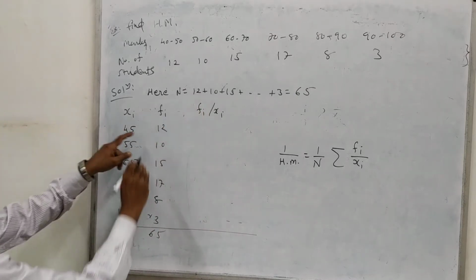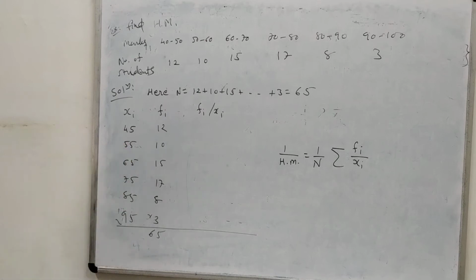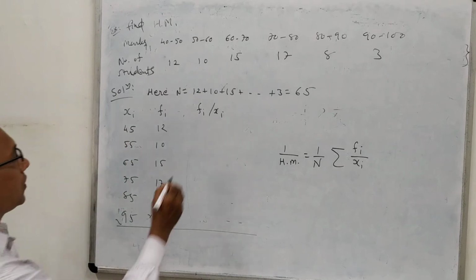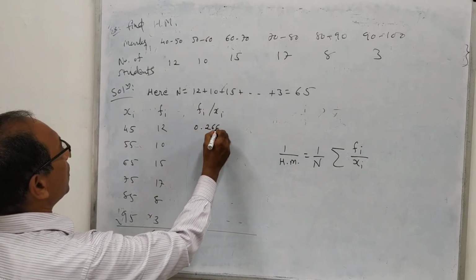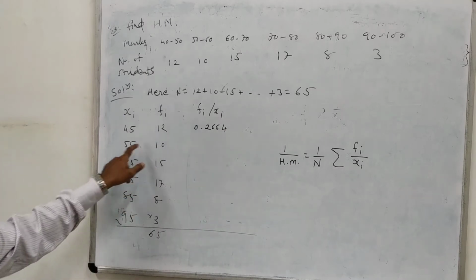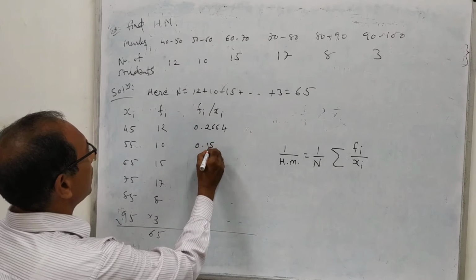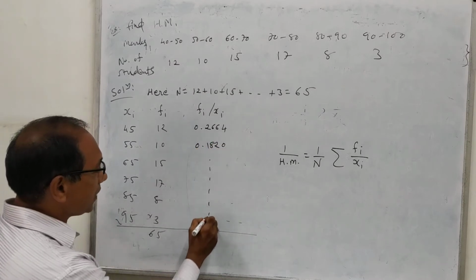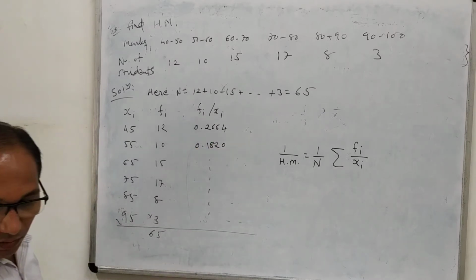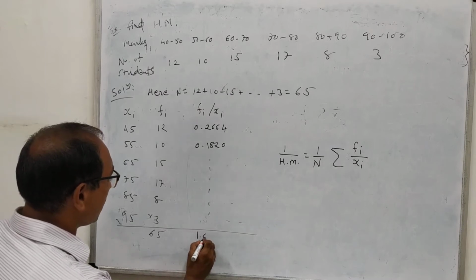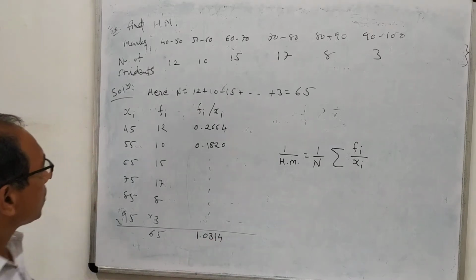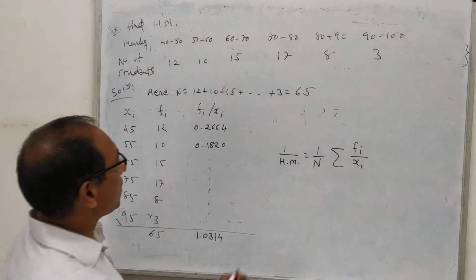And now fi upon xi, that means 12 by 45. 12 by 45 means 0.2664. 10 by 55 means 0.1820. So you can find out the values in this way and then find out the total of all these. So you will get 1.0314. So the values have been obtained.